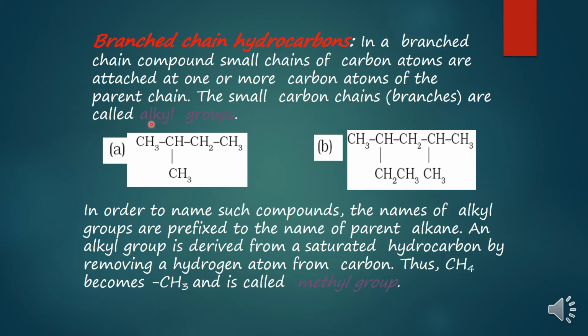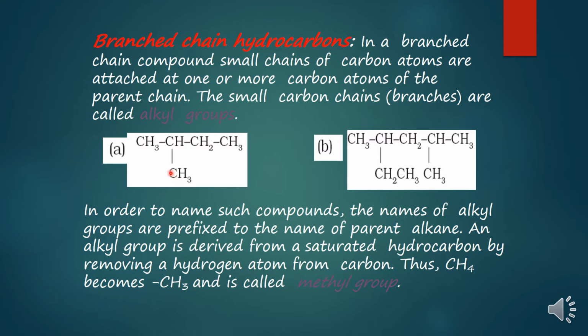Alk means number of carbon atoms, and yl indicates that it is one of the branches of the main chain or parent chain. In this compound, 4 carbon atoms are present in the parent chain, and one carbon atom is present as a branch, as an alkyl group.